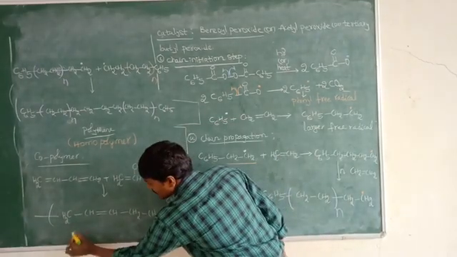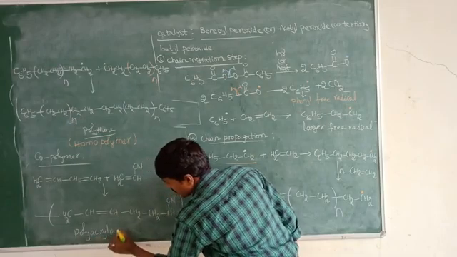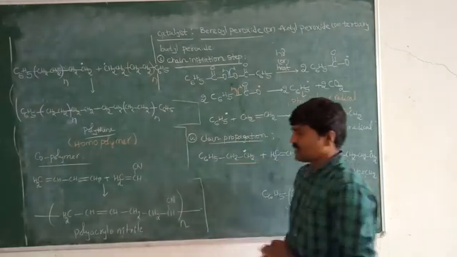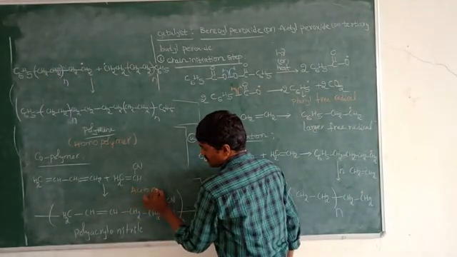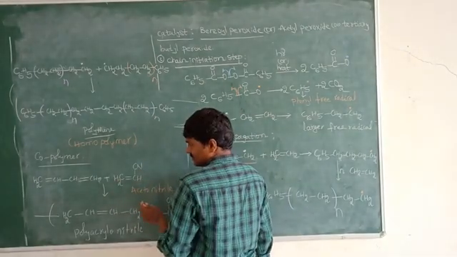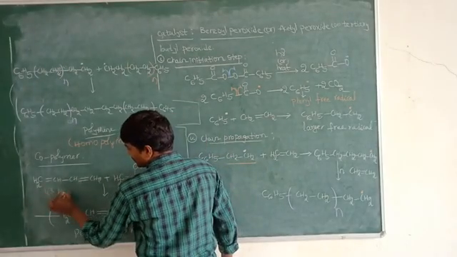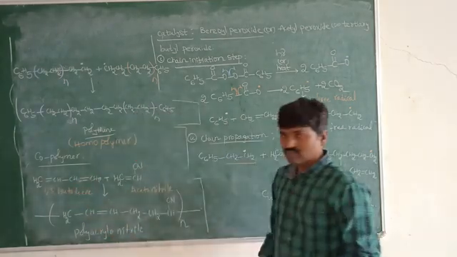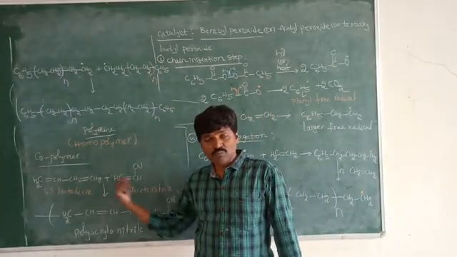Okay. Now what is the name of this one? Polyacrylonitrile. Okay. Now this is acetonitrile, vinyl cyanide, and this one is 1,3-butadiene.